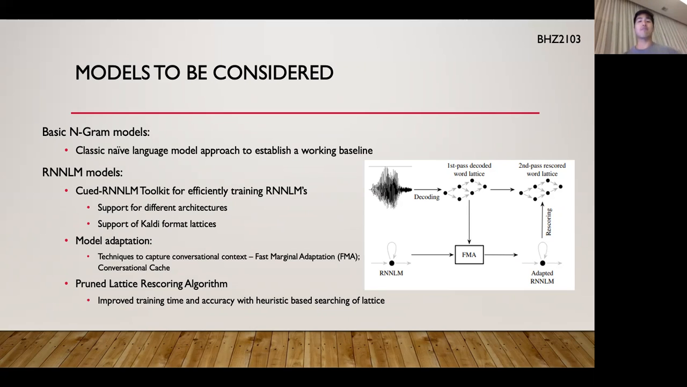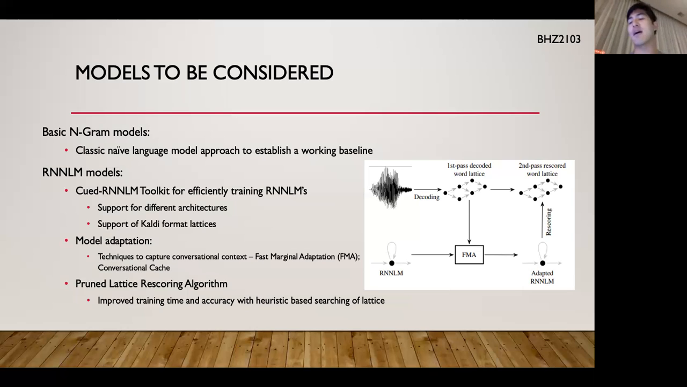We're going to try some of the different model adaptations that are presented in one of the other papers as well. So, for example, what RNNLMs don't do particularly well is they don't take into account the current conversational context, right? So specifically the Korea Seoul example, there's a couple different techniques mentioned in one of the papers of how to capture that conversational context. And then what's additionally mentioned in one of the other papers is a pruned lattice rescoring algorithm, which is extremely interesting.